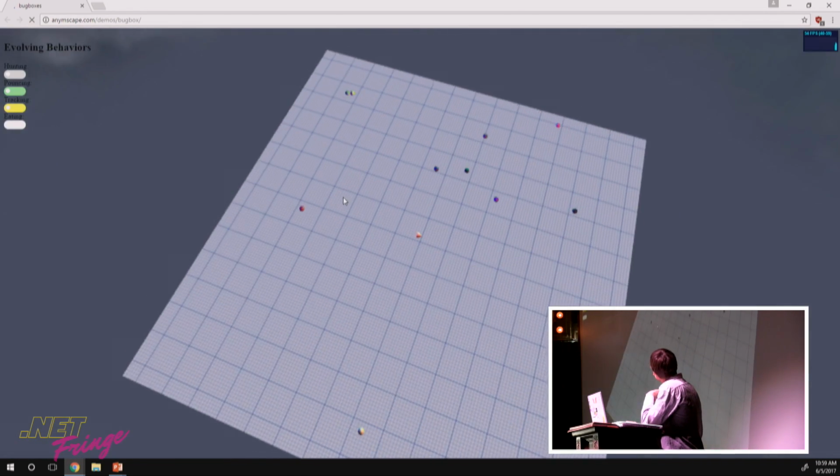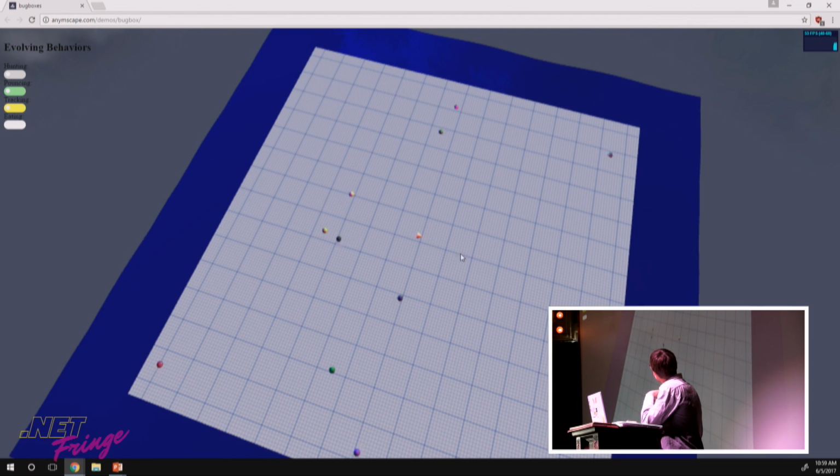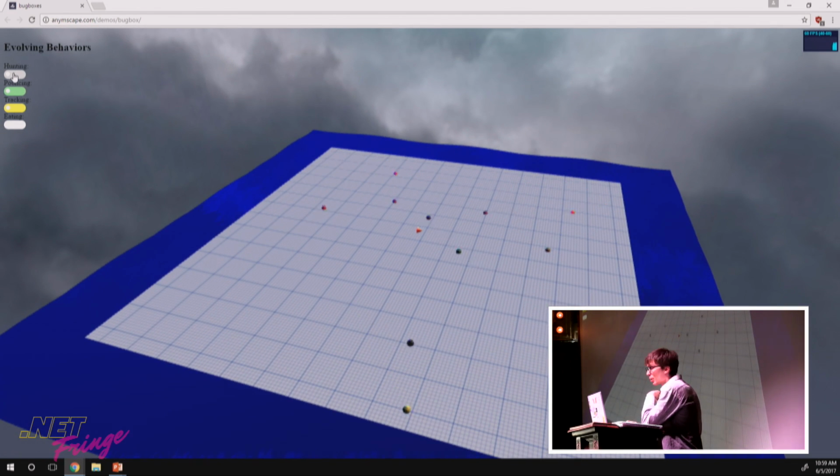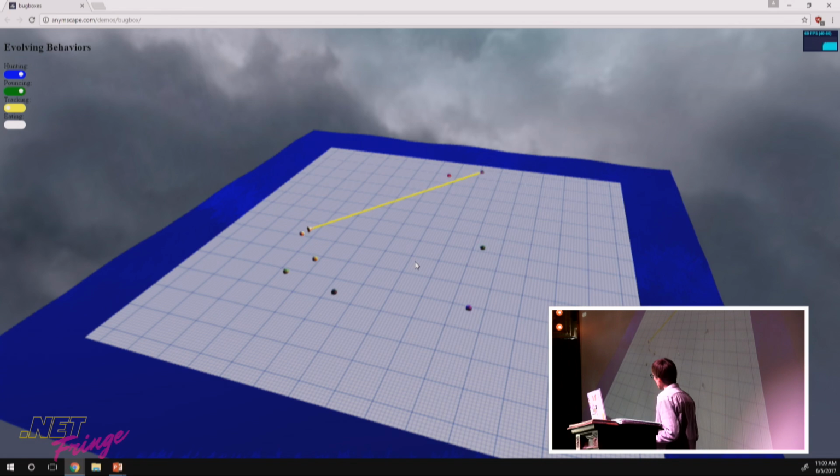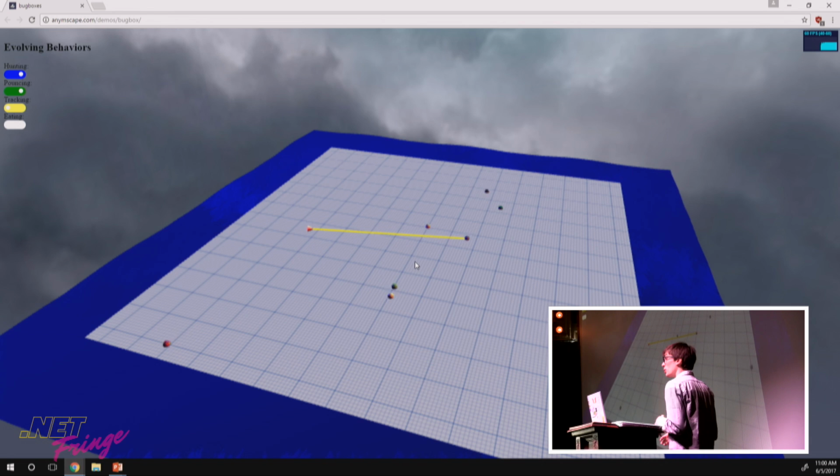So we have a bird here in the middle, and this bird is trying to find all of the different bugs. Right now the bird can't do anything, but we need to turn on some of the functionality. So we're going to turn on hunting, and if you notice, it's starting to track and then run after it. Unfortunately, that's not enough to be able to catch up to those bugs, which are pretty fast. So we need to introduce a pouncing activity. This pouncing activity uses energy in exchange for the potential to gain energy. This could be an example of an actuator that we evolve over time. Pretty cool.